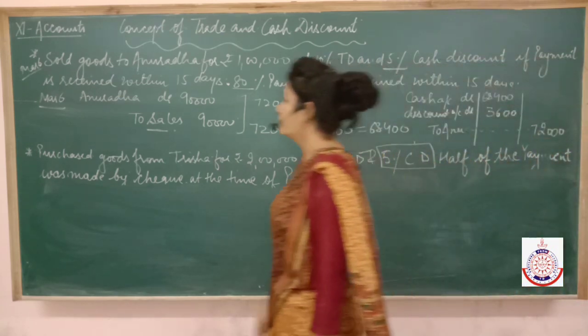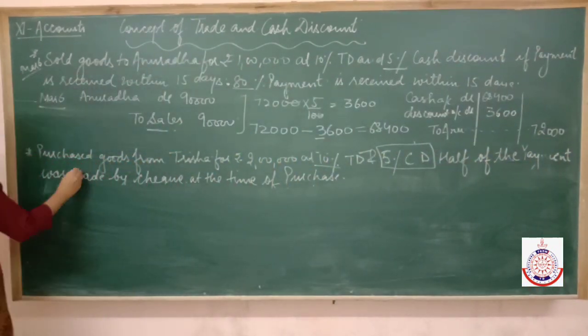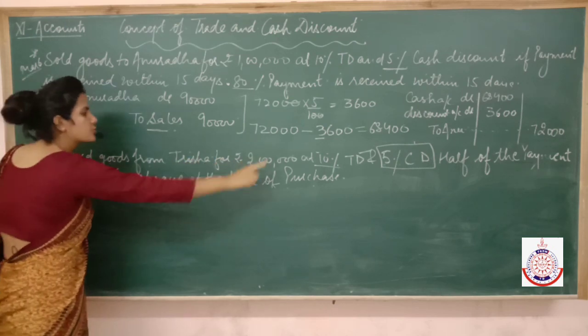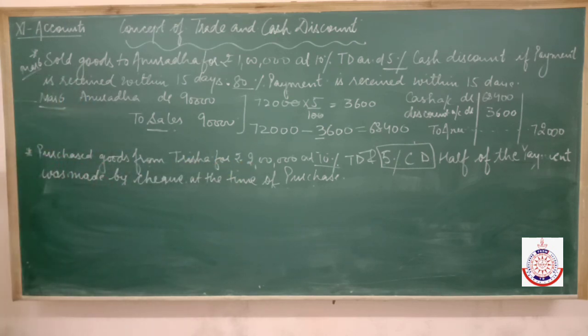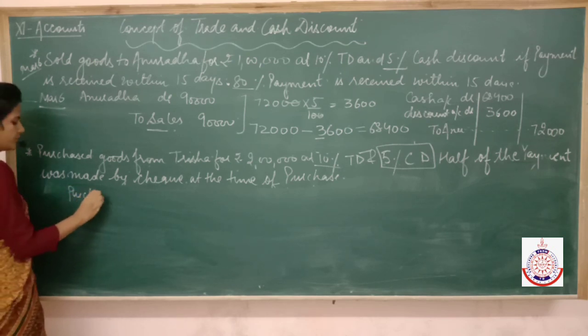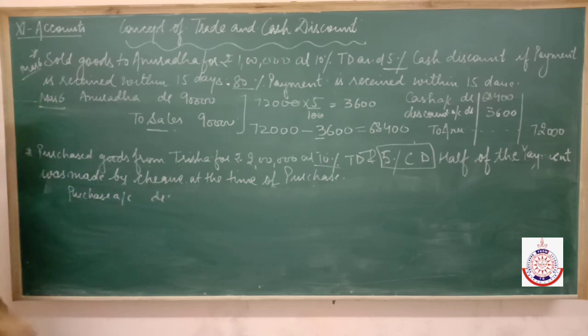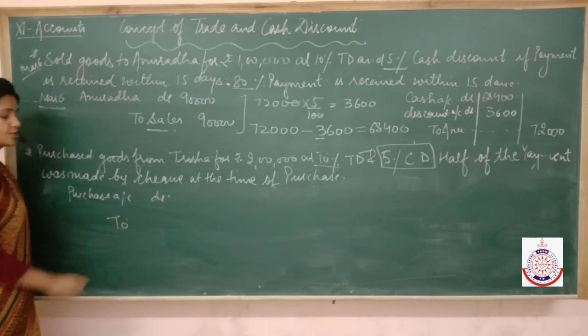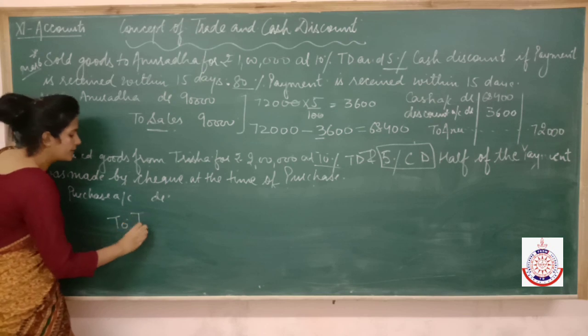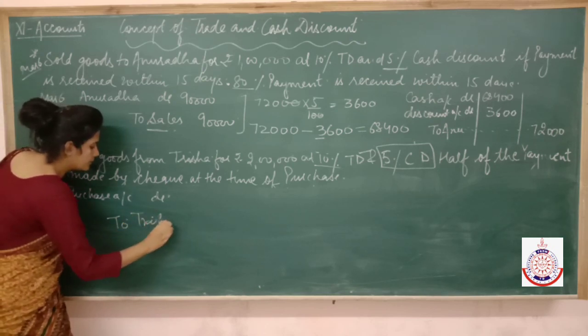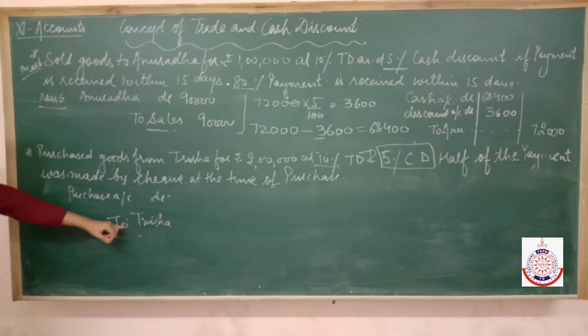Come to the next topic now. Last question. Purchase goods from Trisha for ₹2 lakh at 10% trade discount. Now we have purchased goods from Trisha. Goods will come into the business. So purchases account should be debited. We haven't made any payment to Trisha yet. So this becomes our credit purchase. She becomes our creditor.